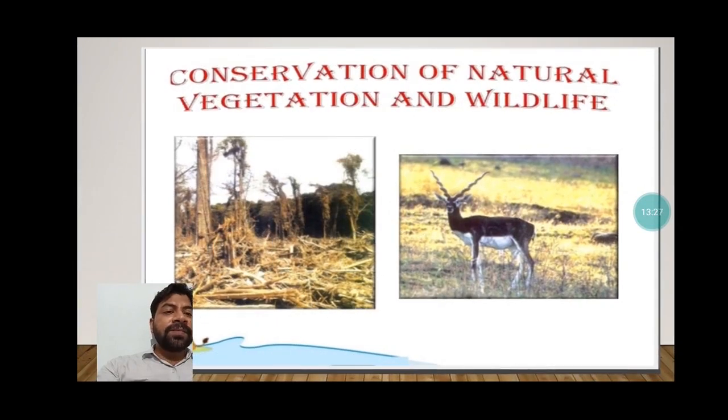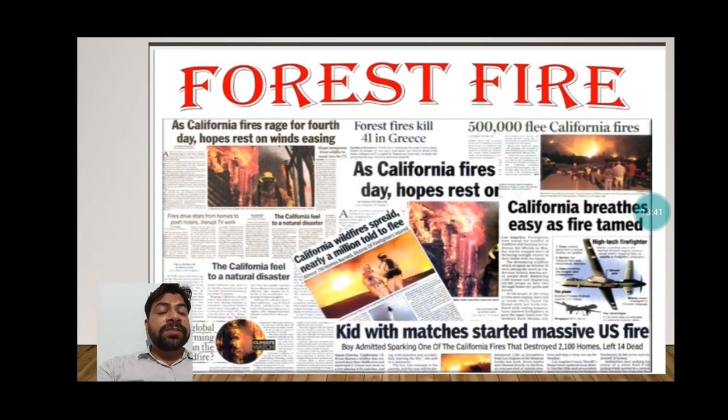Conservation of natural vegetation and wildlife is very much important, because if we do not do so, we will lose the balance of nature. That's why this is very much important. Forest fire is the biggest threat for the wildlife as well as the natural vegetation. Recently you have heard in the news that Assam was hit by a very violent flood, and that flood killed lots of animals. It was compared with poaching, that in comparison with poaching, many animals are killed by a simple flood. That is the natural